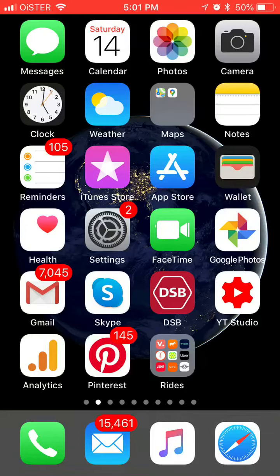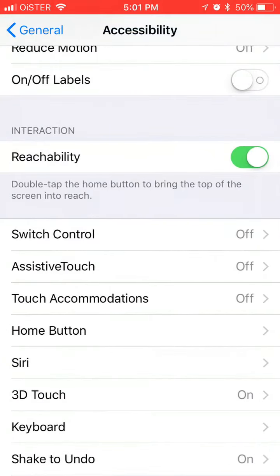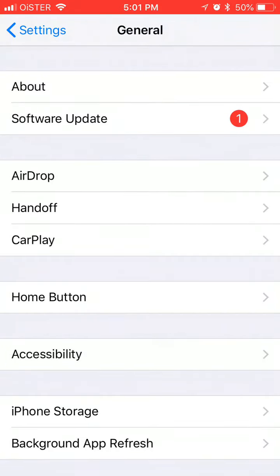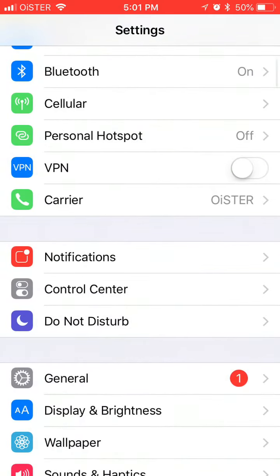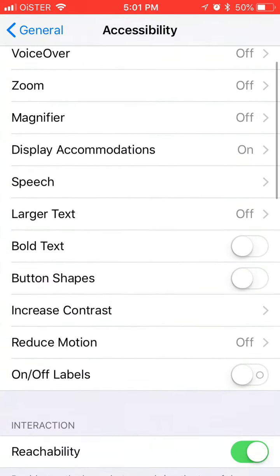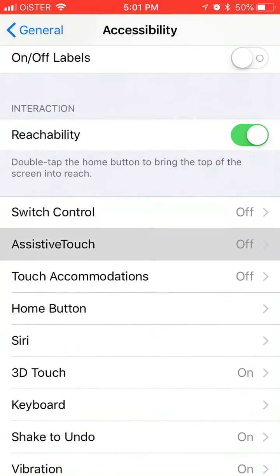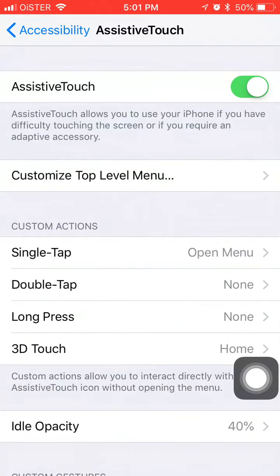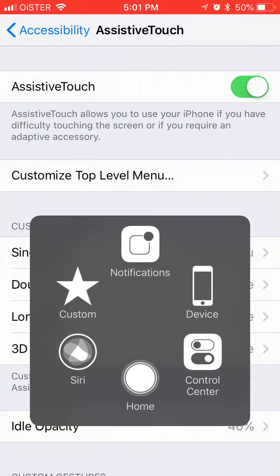Hello everyone, so how to add a virtual home button in iPhone. So in case you're using iPhone 10 and later, maybe you just lack that kind of functionality. So I just found out that you need to go to settings, general, then accessibility, and then assistive touch. Just enable it on, and then you will immediately see this kind of virtual home button.